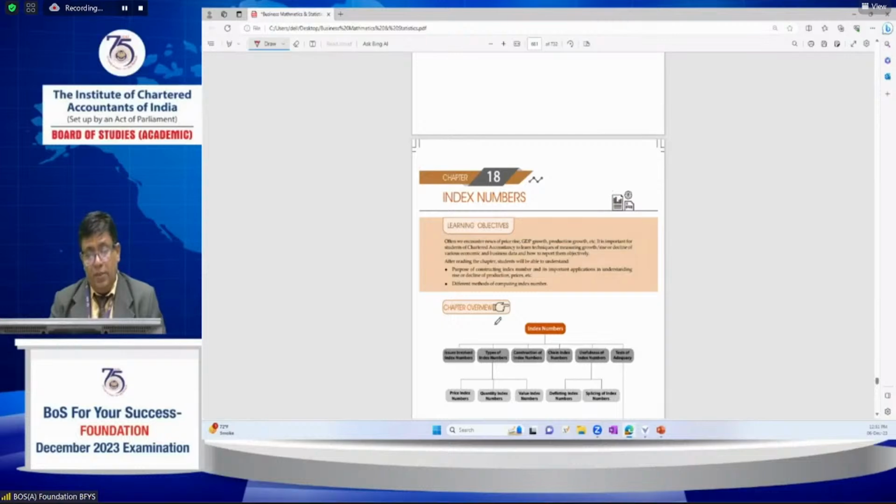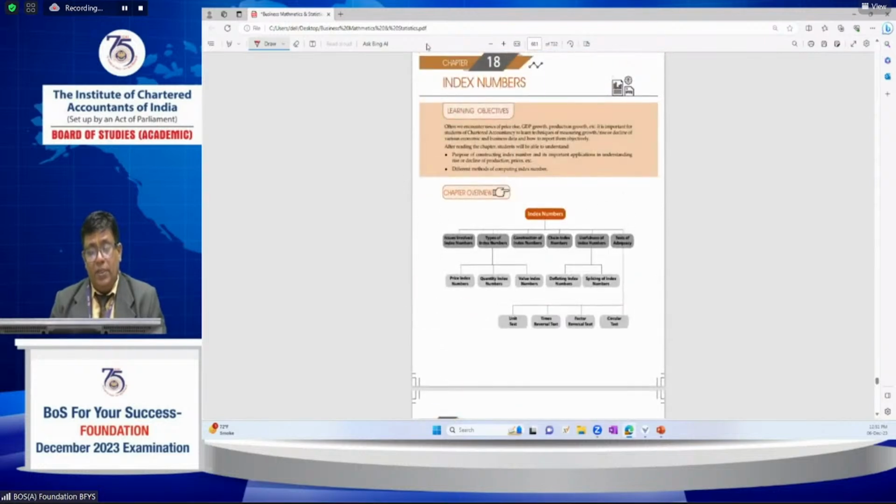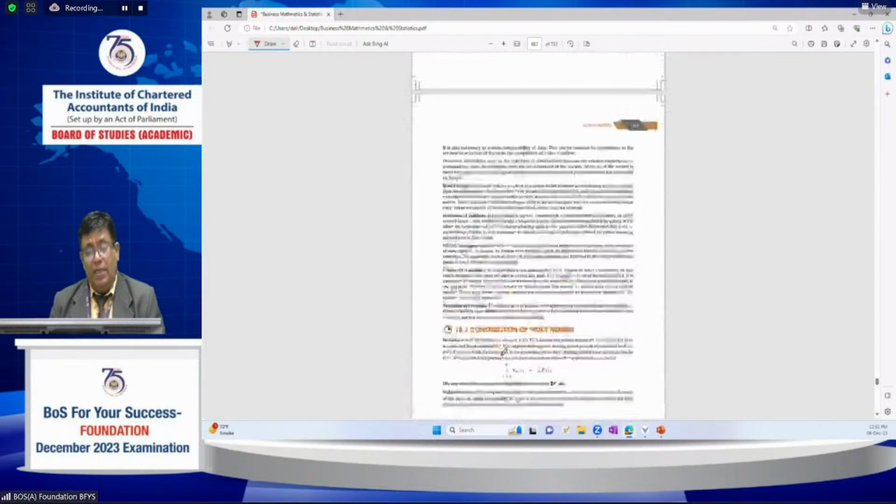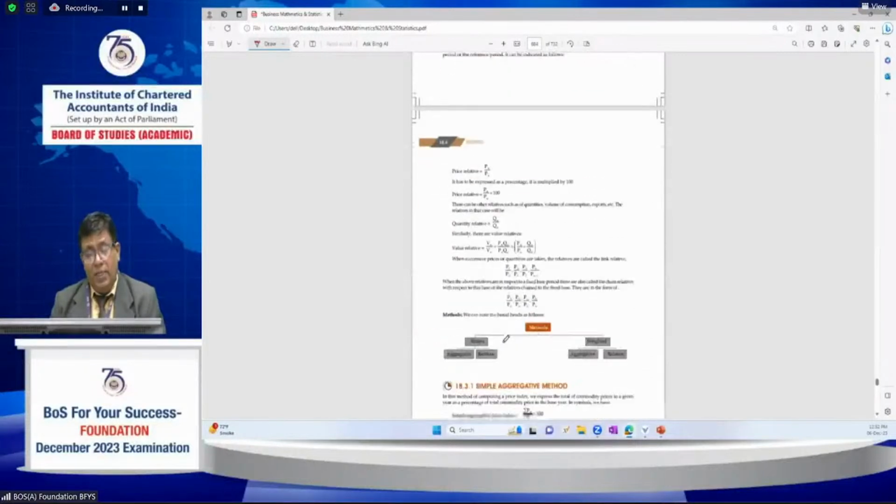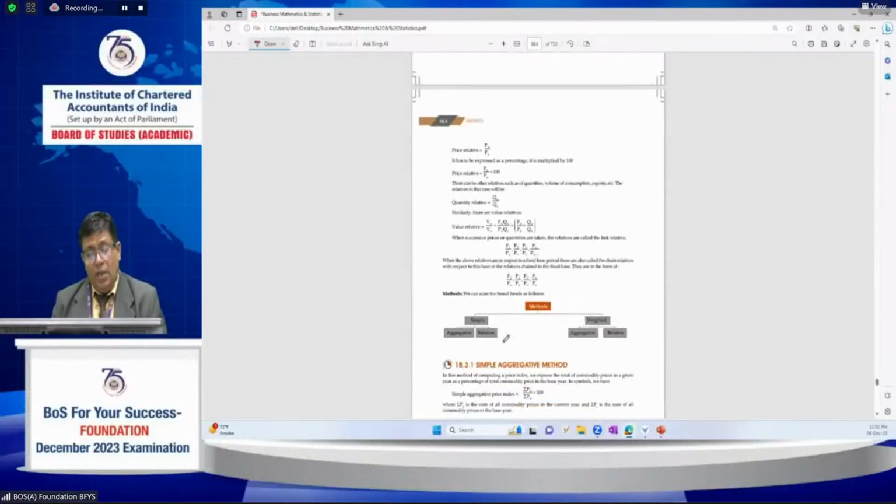Next, coming to the index numbers chapter, what kind of questions are generally asked: price index numbers, quantity index numbers, value index numbers, and tests of adequacy, the unit test, time reversal test, factor reversal test. Here, construction of index numbers: simple aggregative, relative, weighted aggregative.